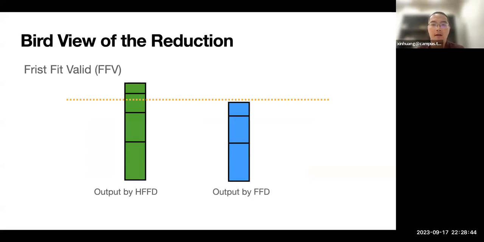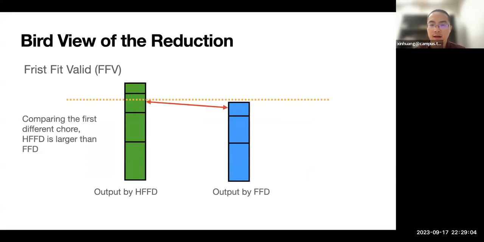Suppose we have a fixed set of remaining chores, and we generate one bundle by the HFFD and one by the FFD. We can see the difference is in the first chore where they differ: that chore in HFFD must be larger than in FFD. In other words, each bundle output by HFFD is lexicographically larger than the output of FFD.